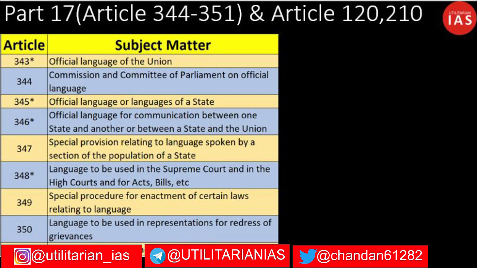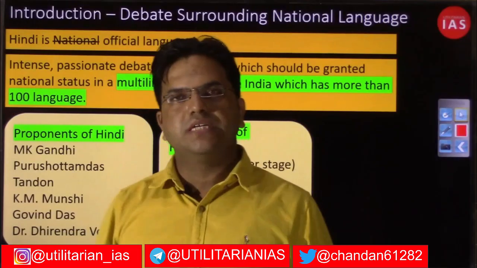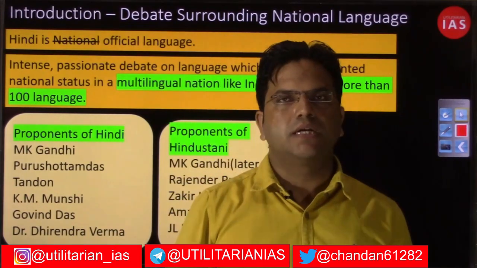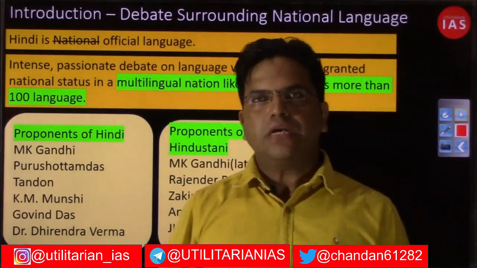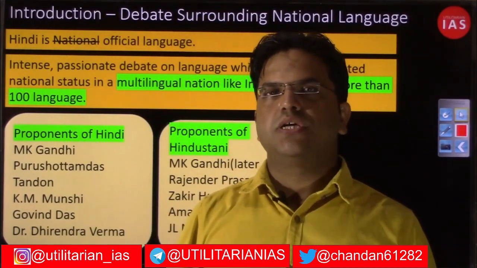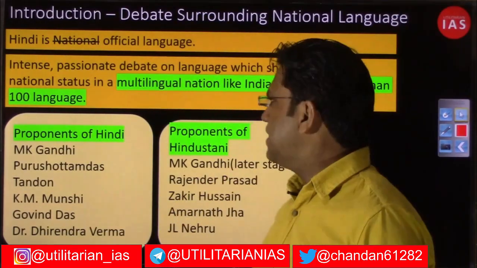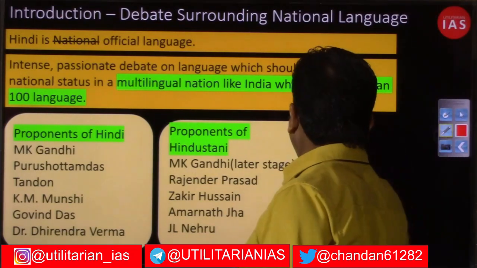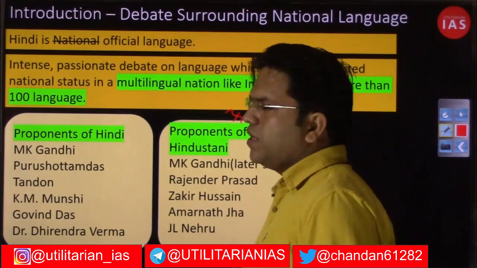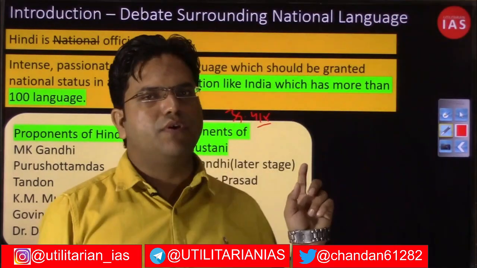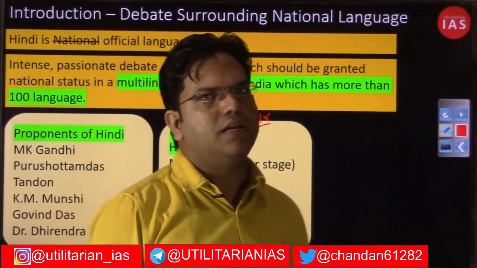Now let us move to the next slide and start discussing the Constituent Assembly debate on why Hindi could not be granted the status of national language. Today we already know that Hindi is not the national language; it is rather an official language of the Union. So what went wrong, despite this numerical majority, when Hindi at the time of independence was being spoken by around 39 to 41% of the people? What was the discussion?